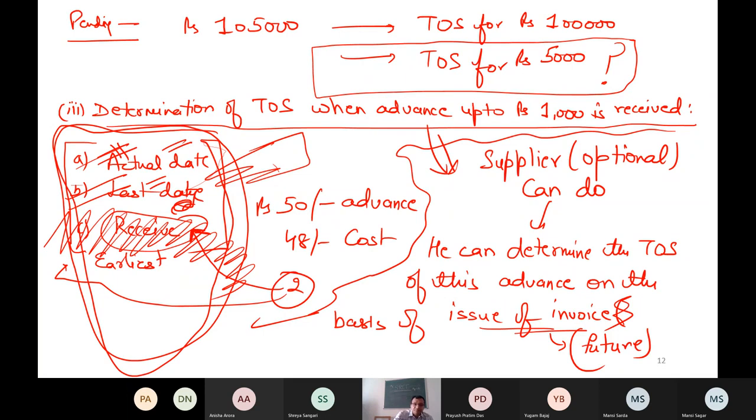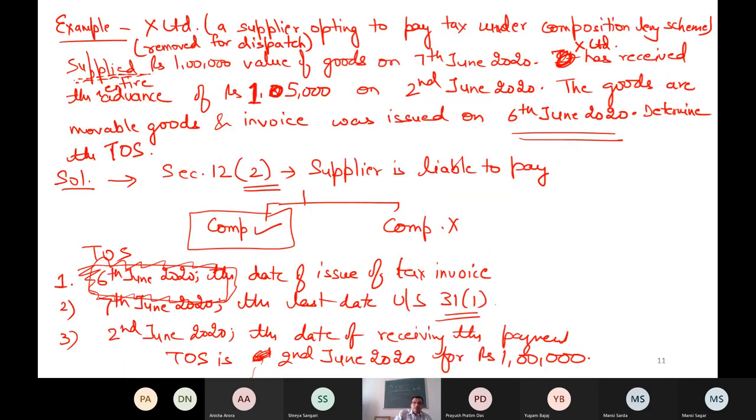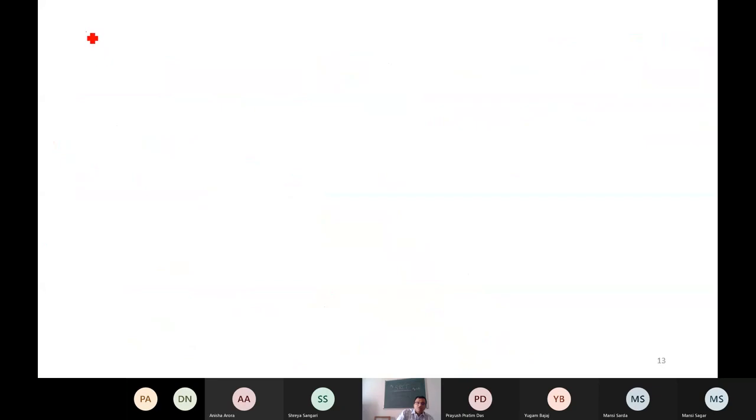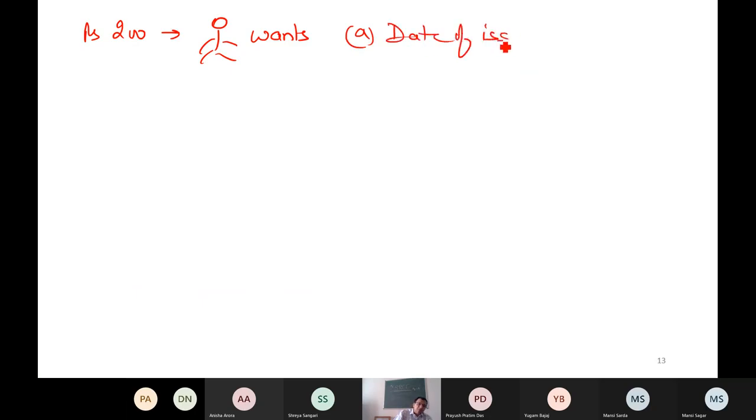Like in my example, had it been only 1 lakh 200 rupees rather than 1 lakh 5,000, my time of supply which I have determined was for 1 lakh, and for this 200 rupees, if the supplier wants, then he can simply apply the rule of what? Date of issue of invoice.